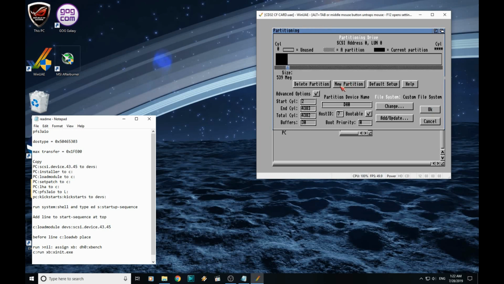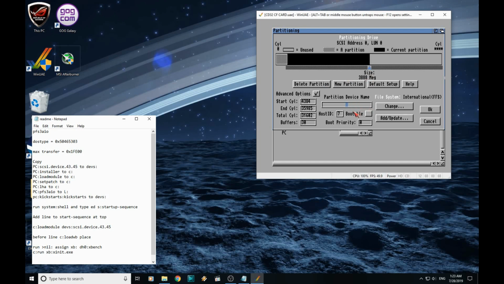Right, we need another couple of partitions on this drive, so new partition, click here again. Now, due to a limitation of this HD Toolbox, we cannot have a partition over 4 gigabytes in size, and it's recommended to keep it under 3,900 megabytes. So we'll just make this partition 3888.